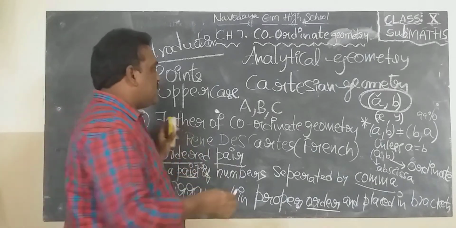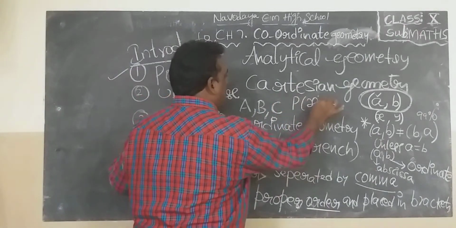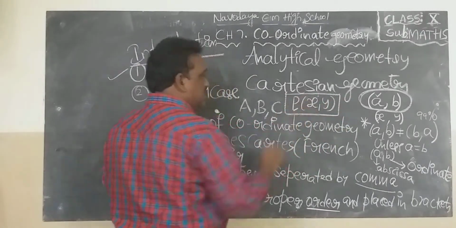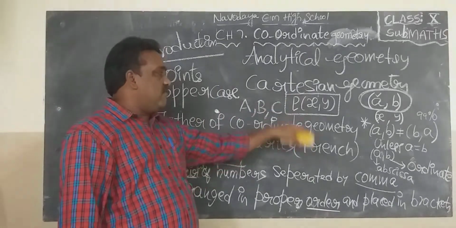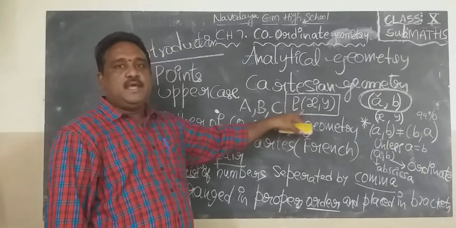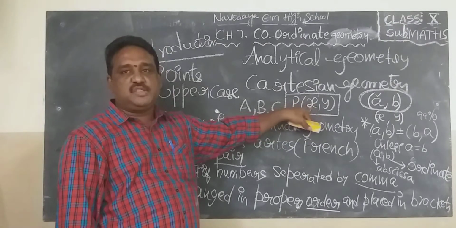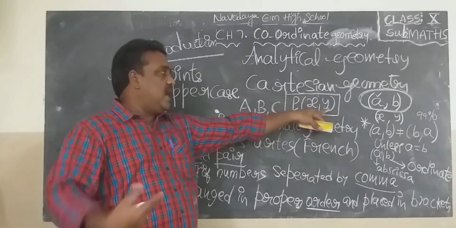And what is the general form of point? P(x, y), or we can write P(a, b). P for point. General form of point is P(x, y). P for point, x for first element, first number, first coordinate or abscissa. And y is what? Second element, second coordinate, ordinate.